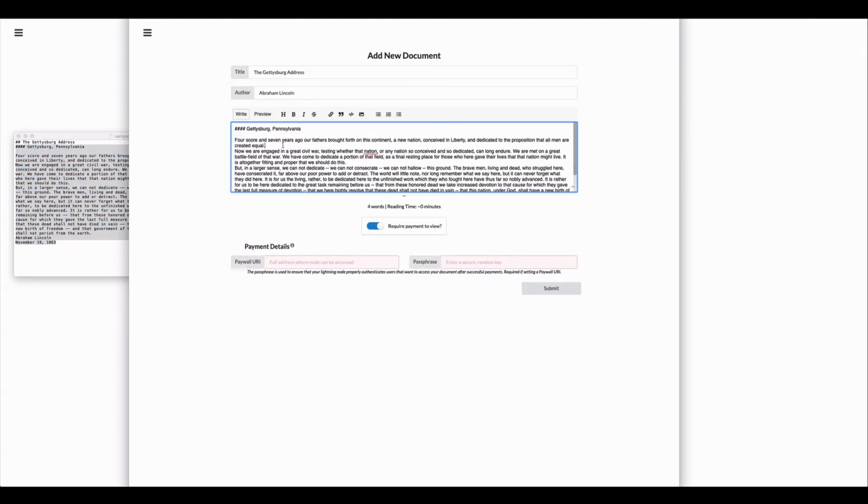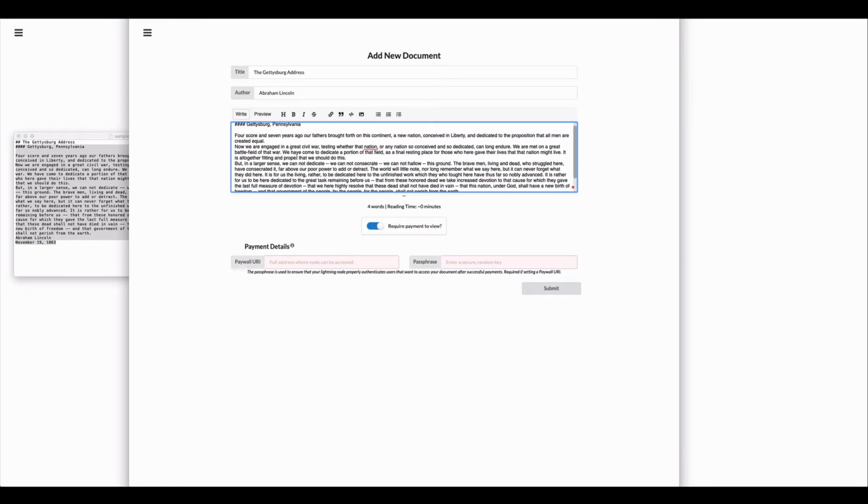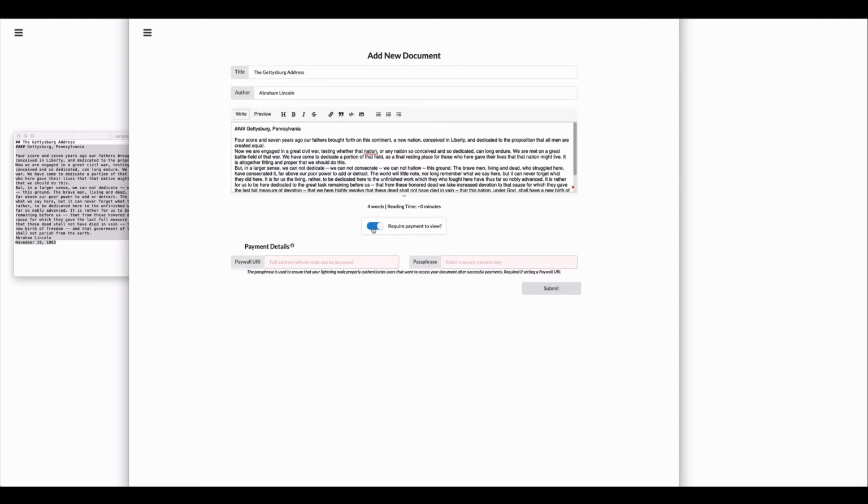There we go. So this all supports Markdown, and this will error if you don't have any payment information, which is good. That's what we want.